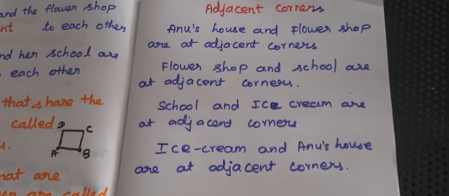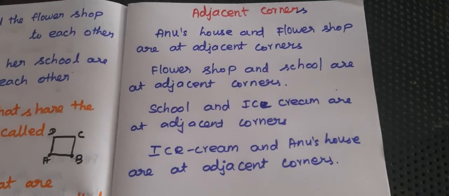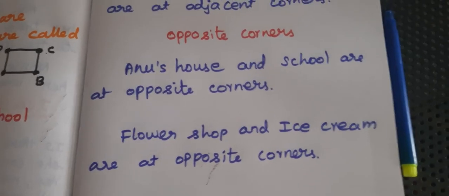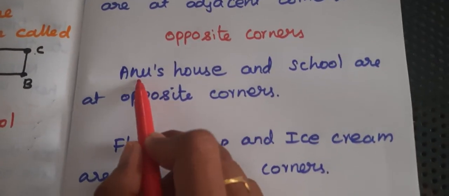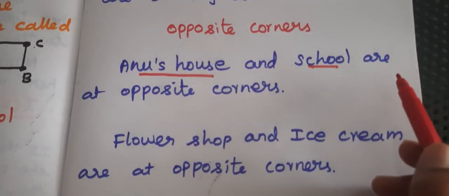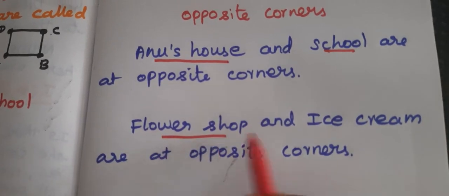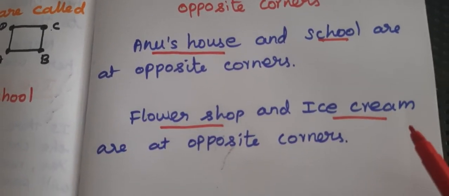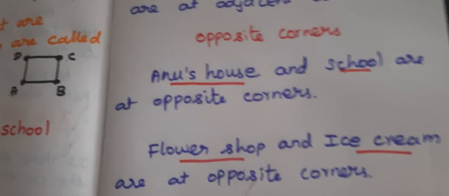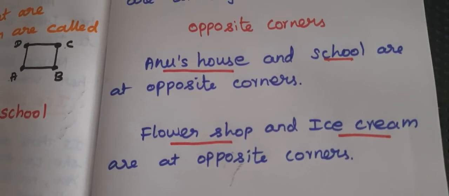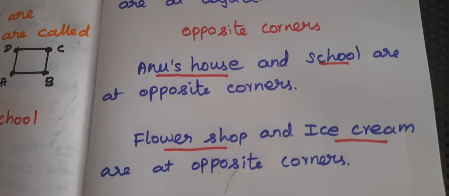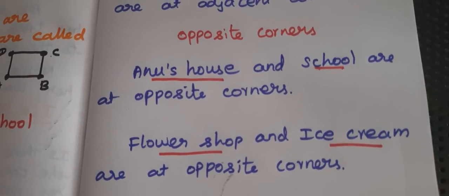Next we have to write what the opposite corners are. So these are the opposite corners. Anu's house and school are opposite corners. Flower shop and ice cream shop are the opposite corners. Okay, so in this session we are going to end this. Now we have to recall, we have to see the quick recap.